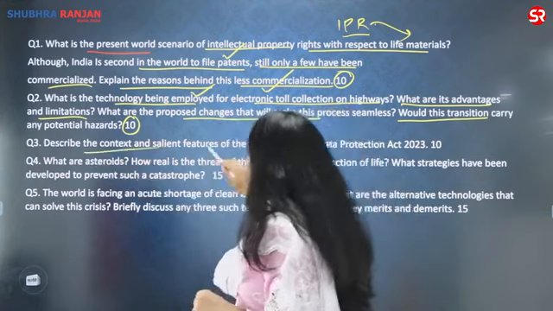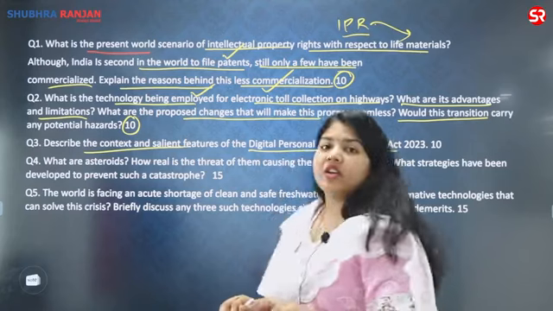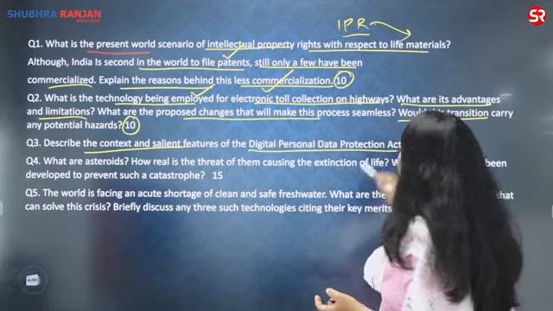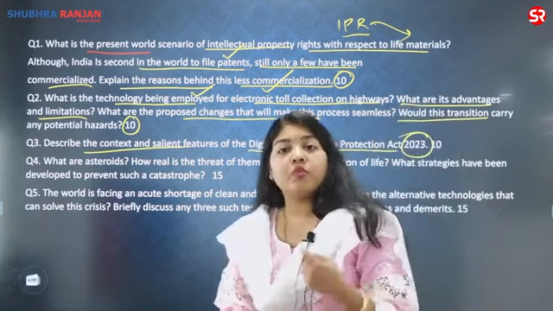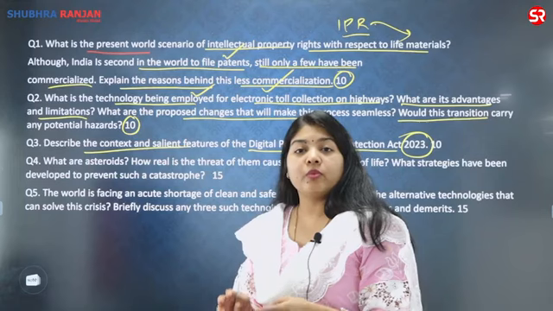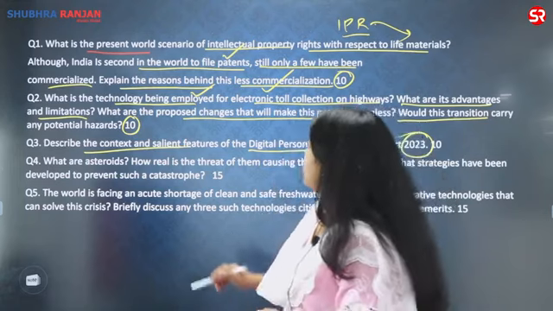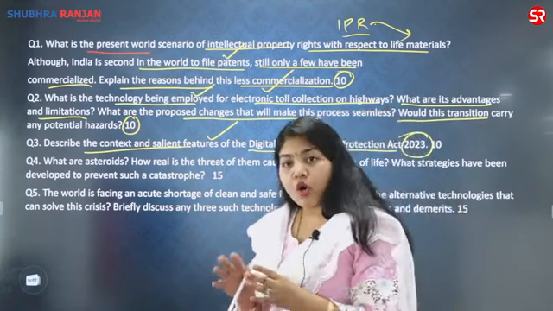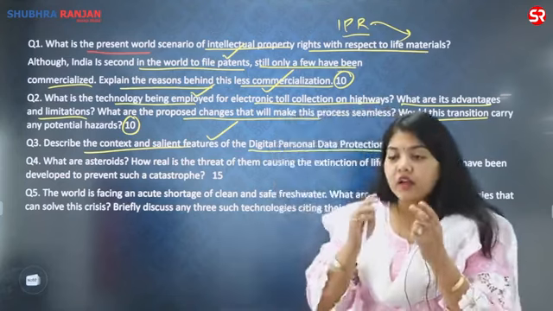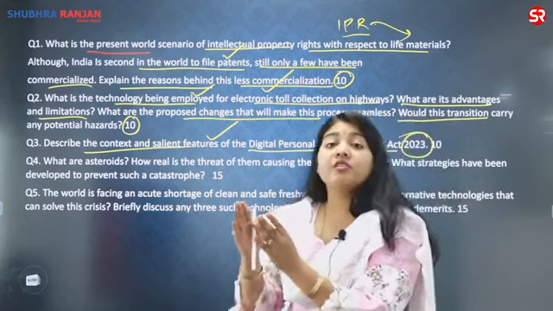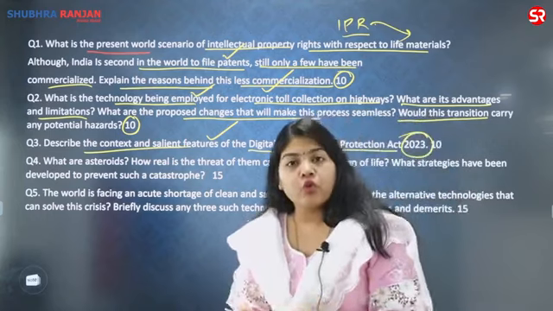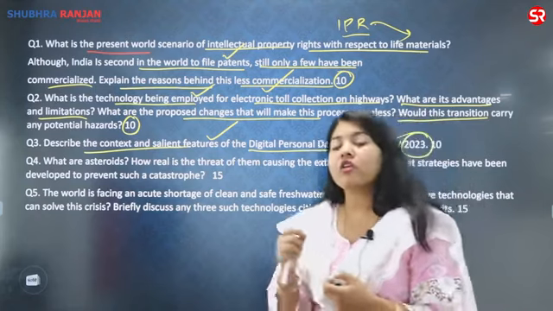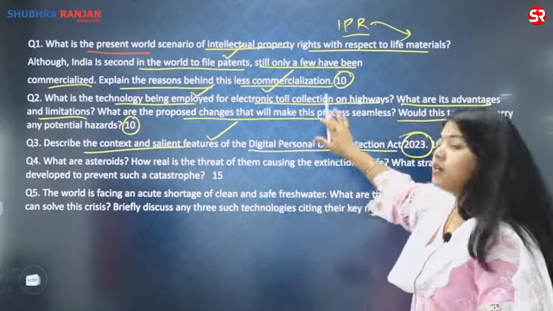Again, describe the context and salient features of the Digital Personal Data Protection Act. A 10-marker question, a very straightforward question. This act came in the year 2023. It was long due, whether it was the Supreme Court judgment of considering right to privacy as part of right to life, and the whole occurrences of the frauds and the digital data collection, storage, as well as its protection. Who should have the onus? Who should be responsible? Whose responsibility is it to make sure that this data does not reach the wrong hands? This bill is around that.